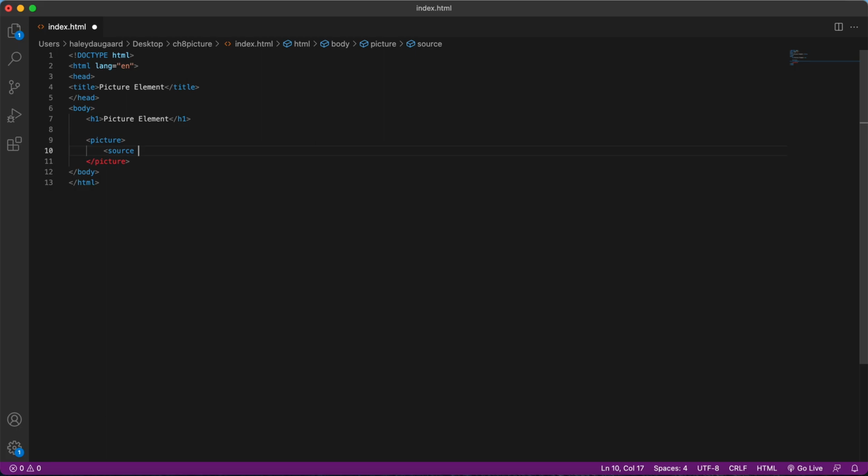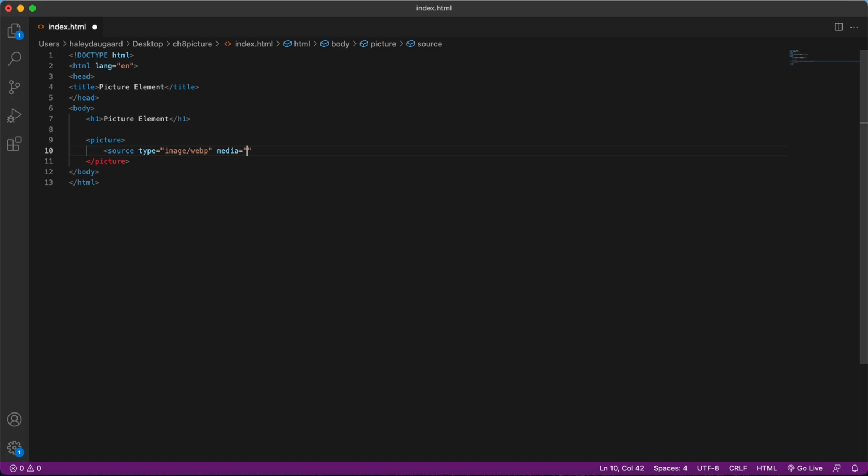So to create a source element, we'll have a source, and then we're going to add some attributes to it. The first attribute we're going to use is the type attribute, and it's going to be image/webp. And webp is basically just another type of image file. It's a newer one that is sometimes a little higher quality than just your average JPEG. And then we're going to add a media attribute.